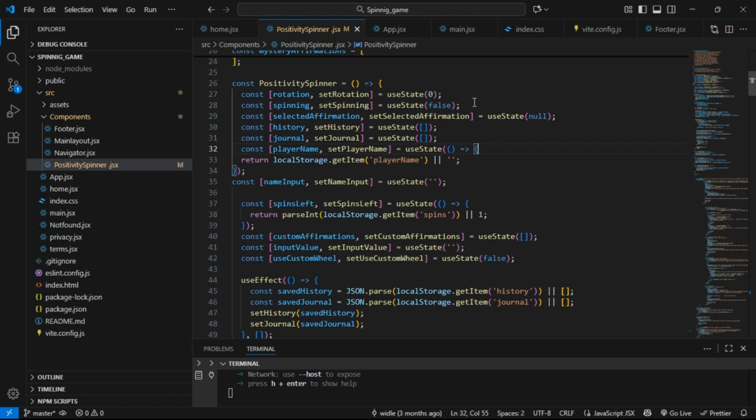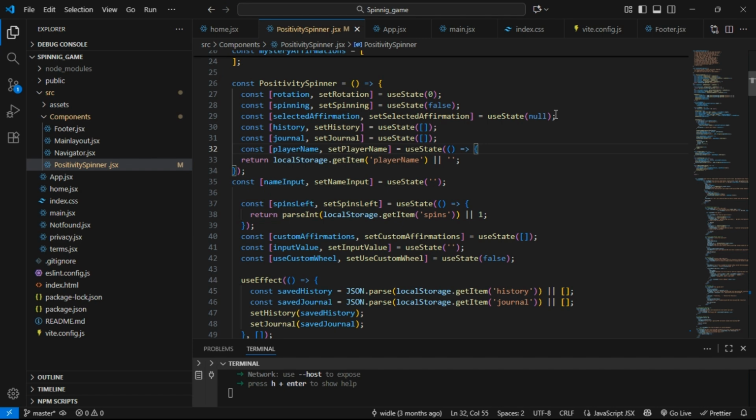That means it makes sense to be false at the start. And selected affirmation, we set it to null. This makes sense as well, because at the start there is no affirmation yet. At the start you have to write your name first, and after that you try to spin to receive an affirmation.